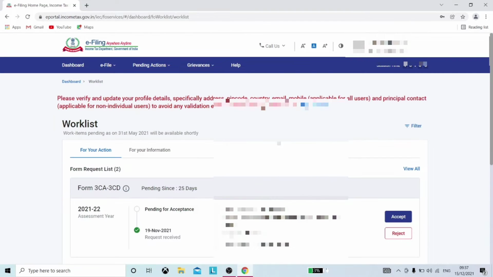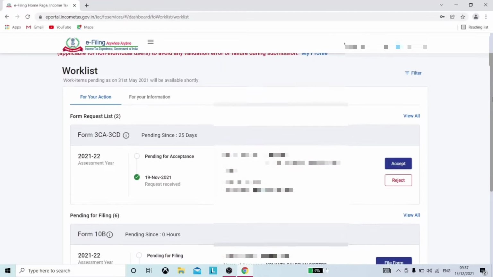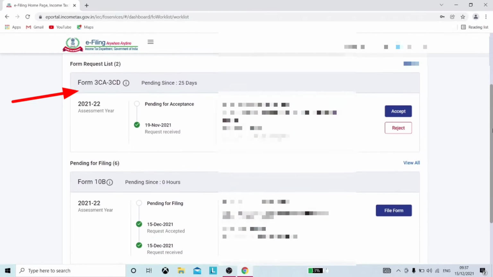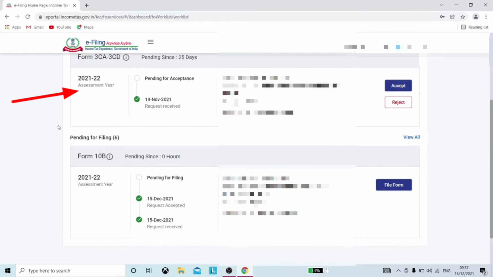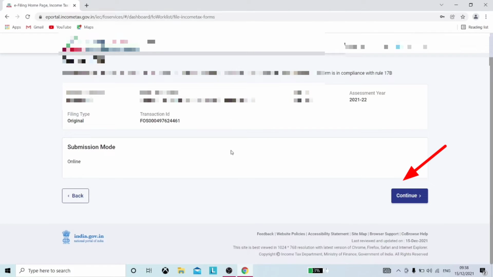So go back to Work List and now under the tab For Your Action, you will find another list which is Pending for Filing, where you will find the accepted form details. Now click on tab File Form, and from here starts the process of filling up of Form 10B.